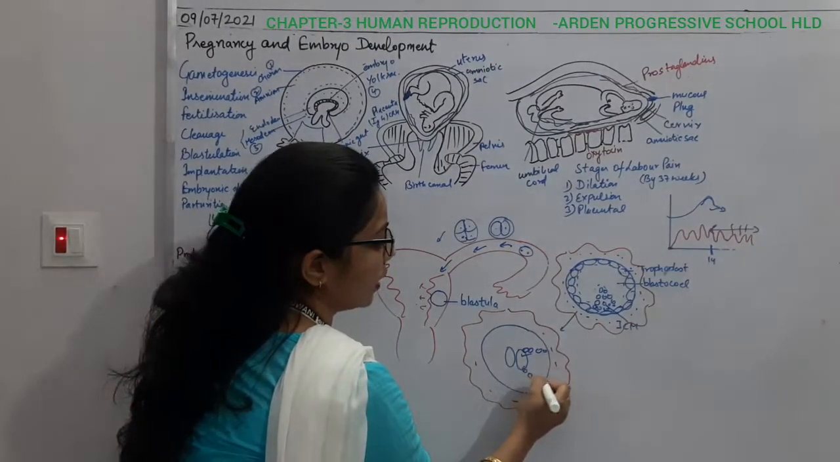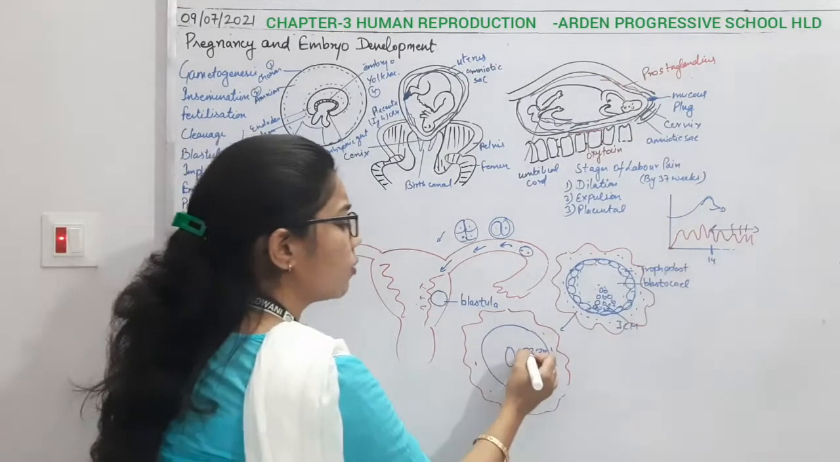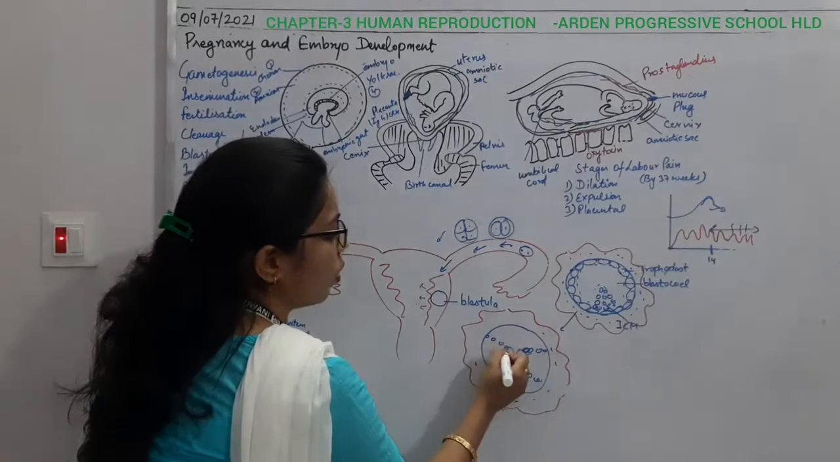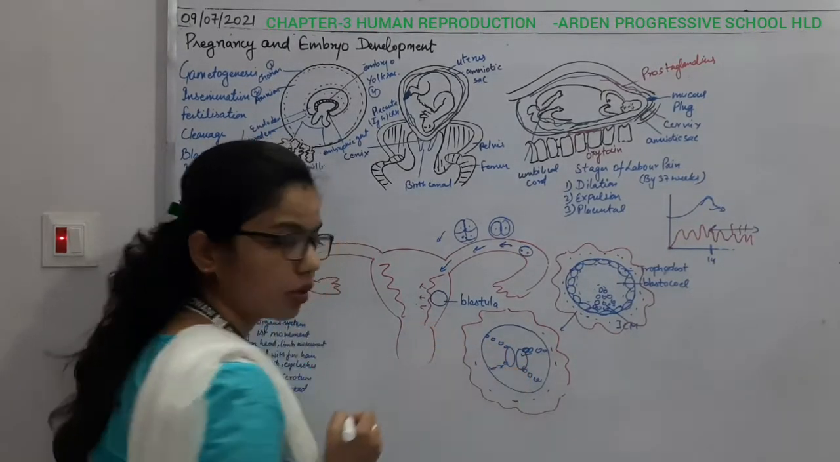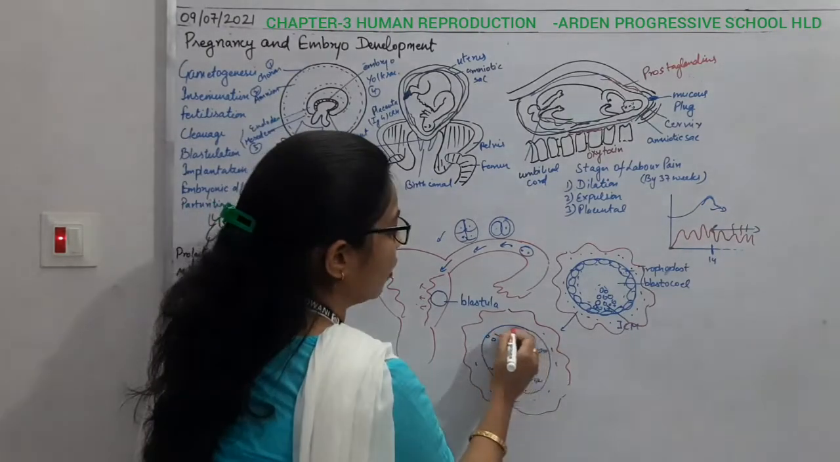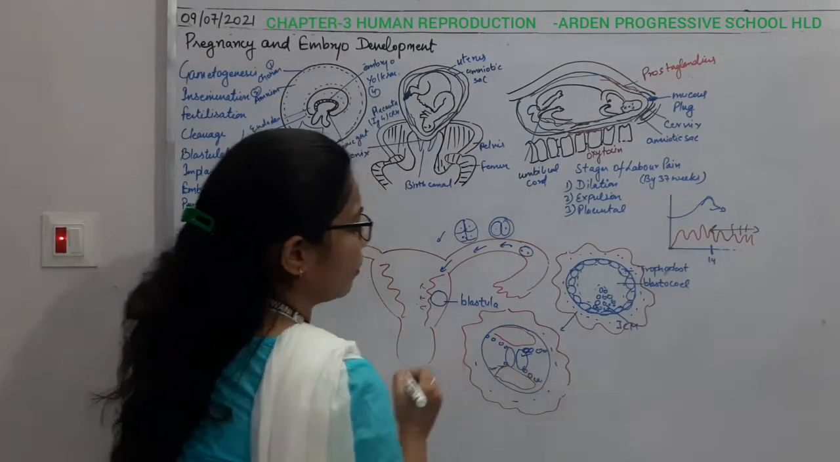It is going to take place. Okay, so this is the epiblast. Here the hypoblast also will form such a type of structure, right? And here you can see that some cavity can be formed. Okay, some cavity can be formed.